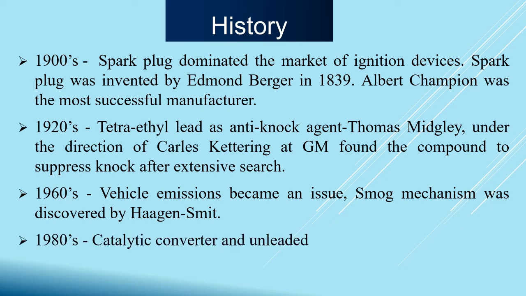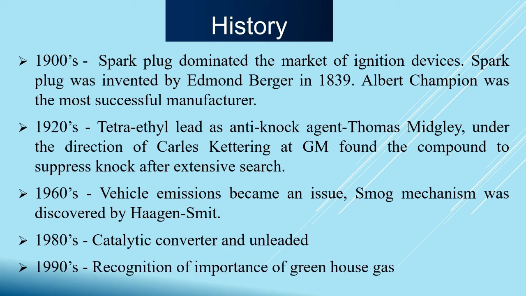Then in the 1980s, the catalytic converter was introduced. A catalytic converter is an exhaust emission control device. This device converts the toxic gases and pollutants in the exhaust gas from an IC engine into less toxic pollutants by oxidation and reduction reactions. Then in 1990, one theory was put forward, that is the greenhouse gas effect.